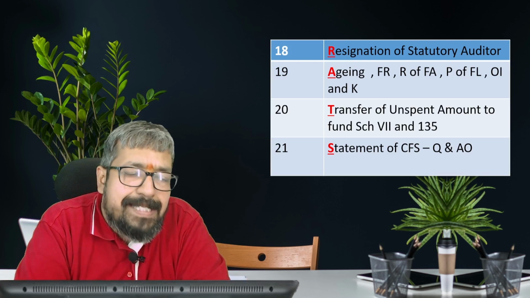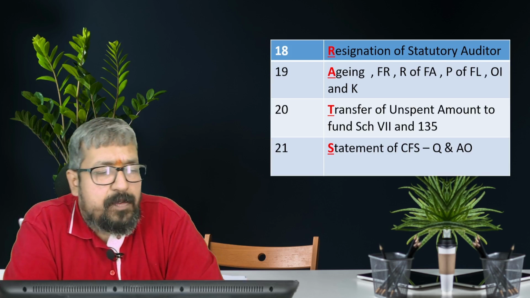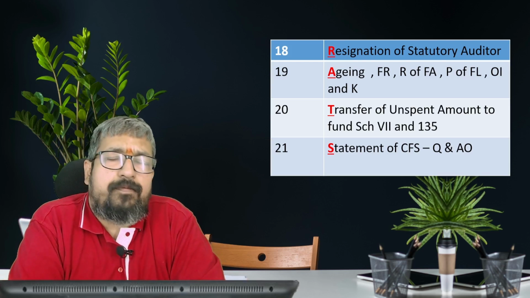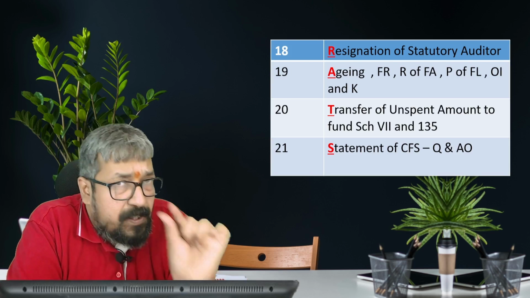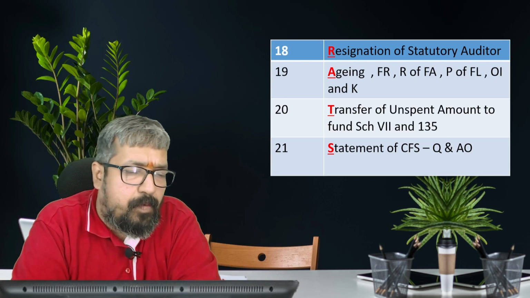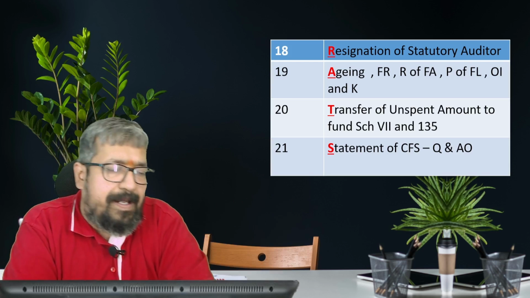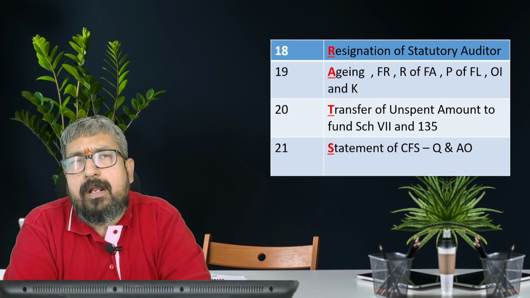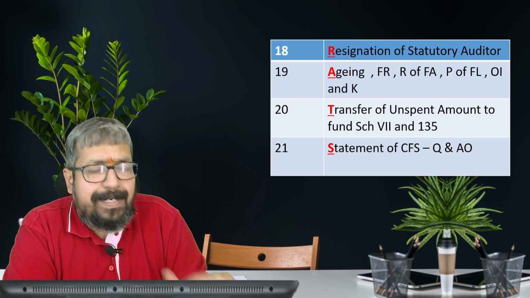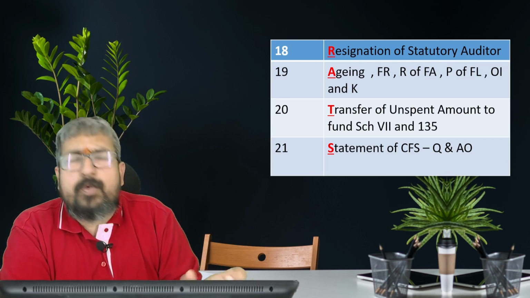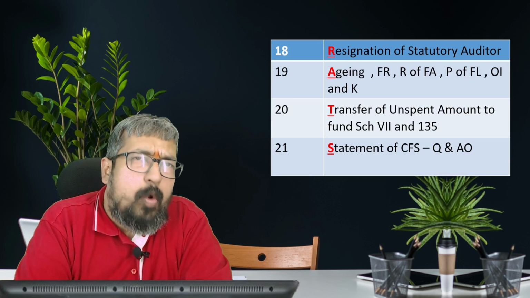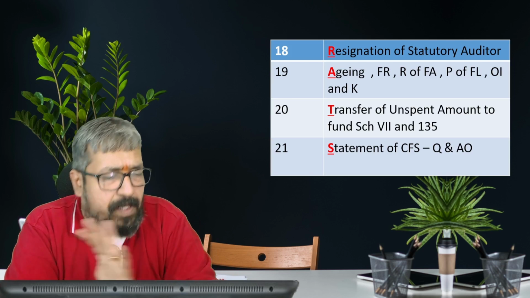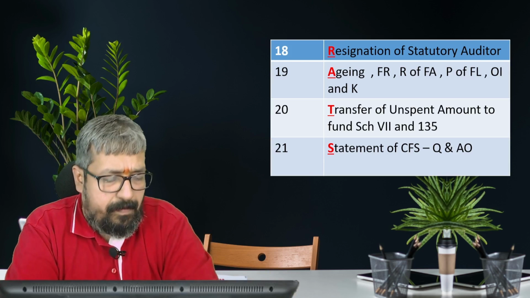And the last one, S: statement of consolidated financial statement. Basically, any qualified opinion or adverse opinion given on any matters related to CARO has to be highlighted here. So, clause 21 is only applicable to a holding company which is preparing the CFS. Otherwise, this will not be applicable.